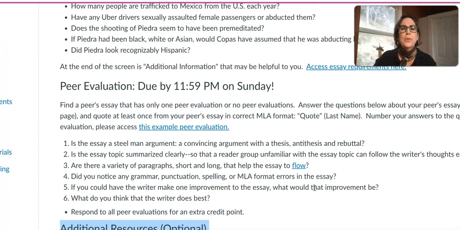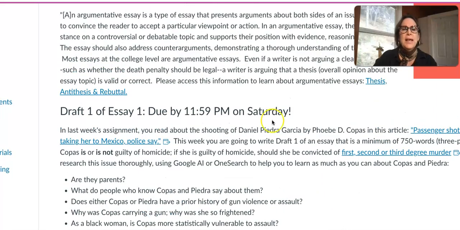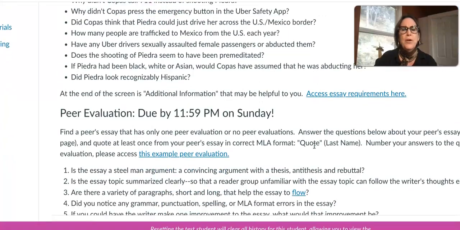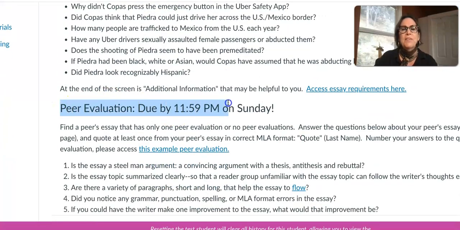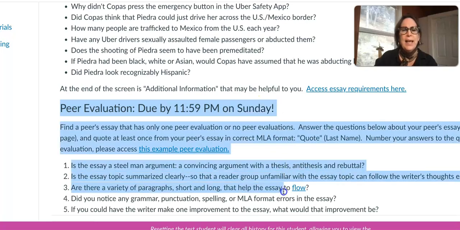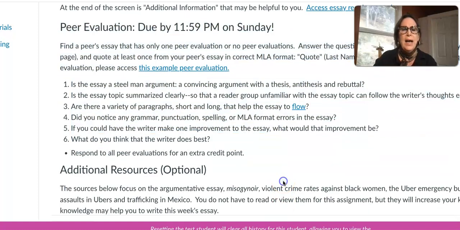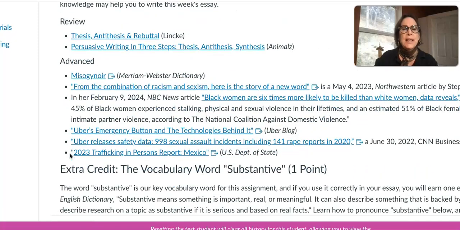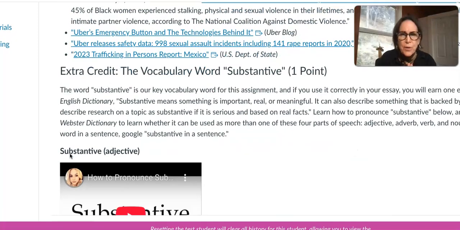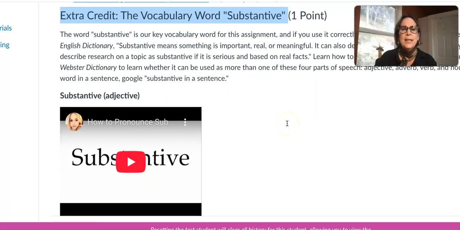Okay, I'm going to scroll back up. I'm going to remind you that the essay is due by 11:59 p.m. on Saturday. We have a peer review that is due by 11:59 p.m. on Sunday, and it is right here. So read this information super carefully, okay? Below this, we have an opportunity for 1 extra credit point. It's detailed here. And scrolling down to the end of the screen, we have another opportunity for an additional extra credit point, and it is the vocabulary word substantive, and this is right here.